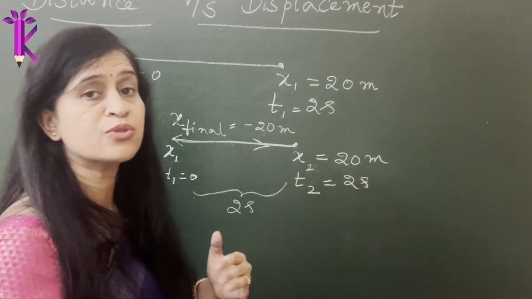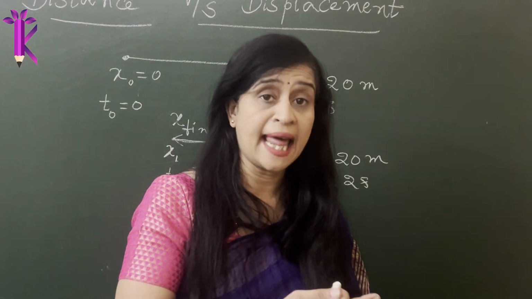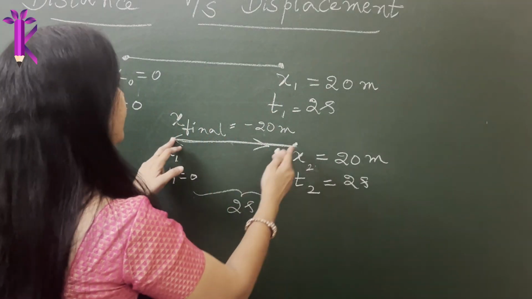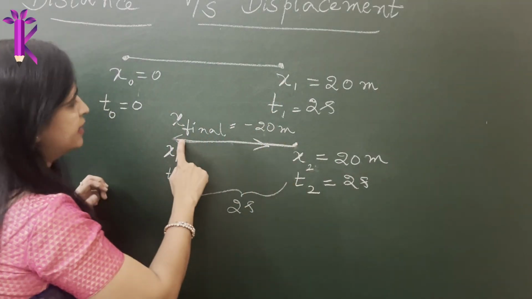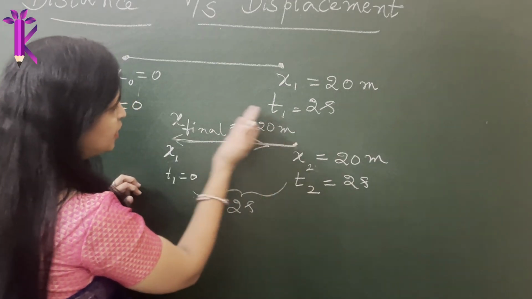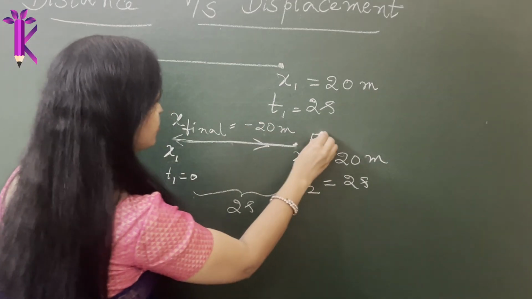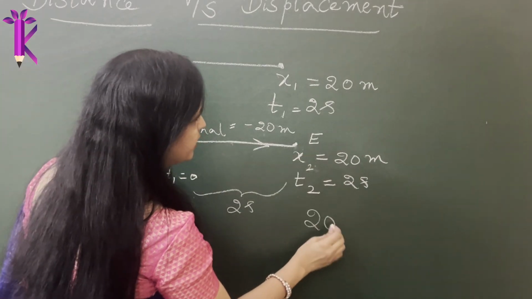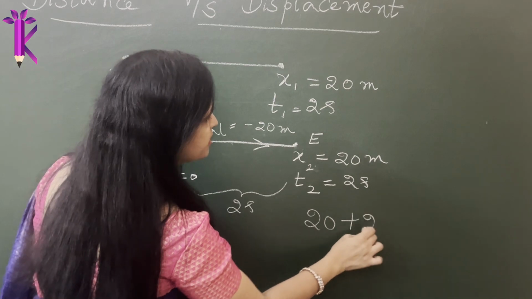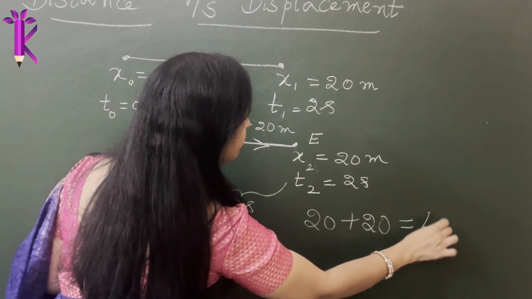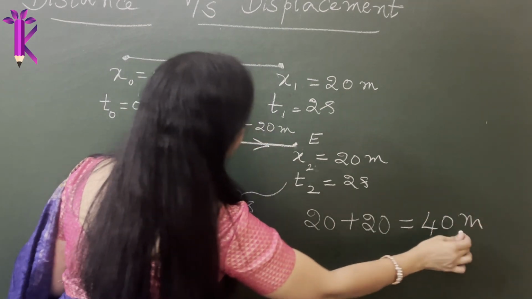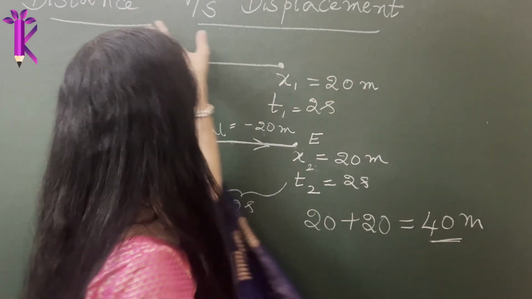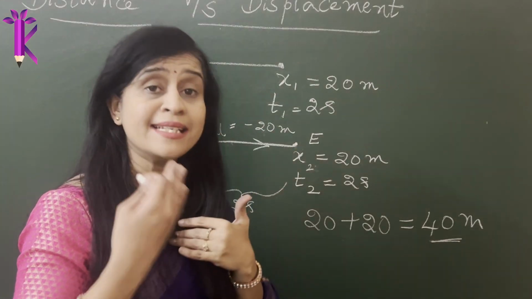So if someone asks you to calculate the total length or the total distance covered by the point object, then you say 20 plus 20, it traveled 20 to east and 20 to west. So this is the east direction, this is the west direction. So it traveled 20 meters to the east and 20 meters to the west. So it traveled a total length of 40 meters, which we refer to as the distance covered by the object.